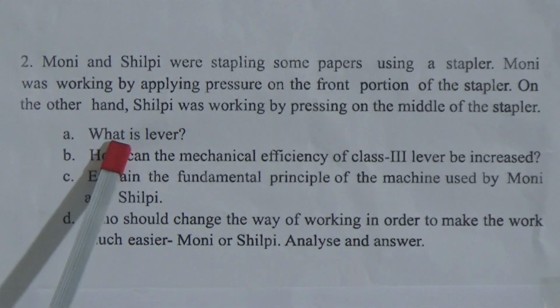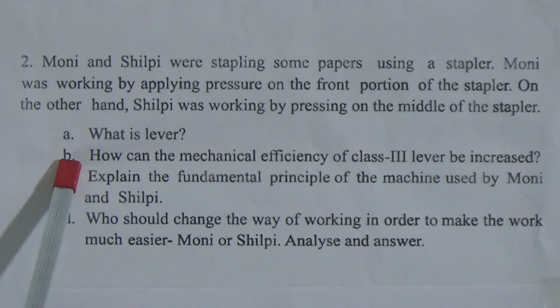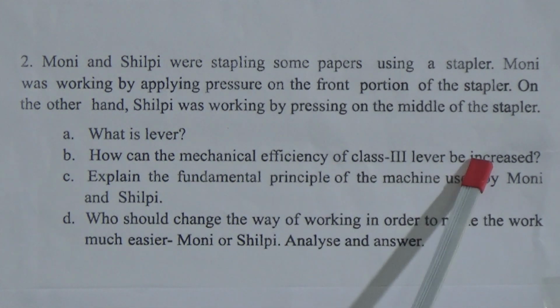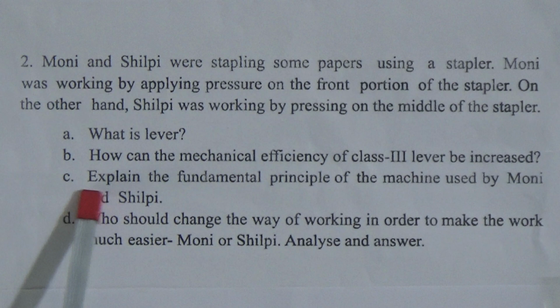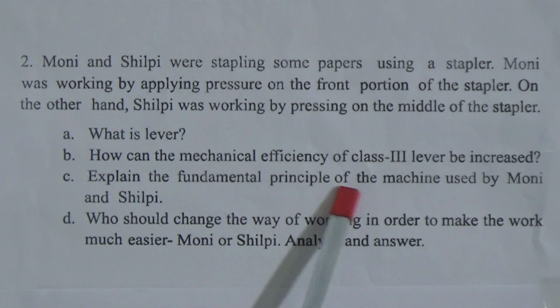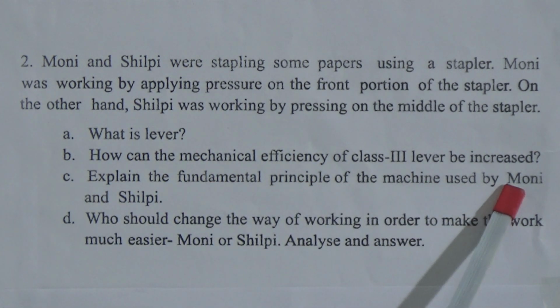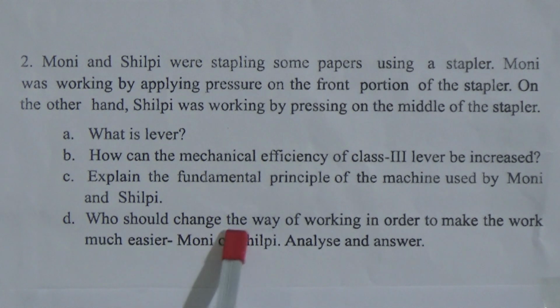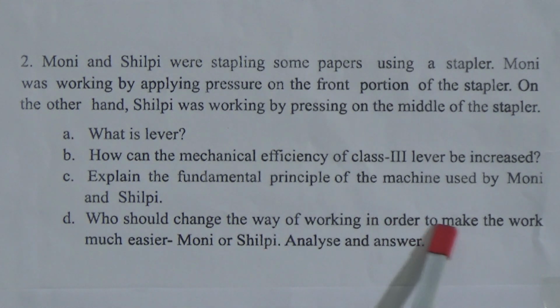Question number A is, what is lever? Question number B is, how can the mechanical efficiency of class 3 lever be increased? Question number C is, explain the fundamental principle of machine used by Moni and Shilpi. And last question, that means question number D is, who should change the way of working in order to make the work much easier, Moni or Shilpi?